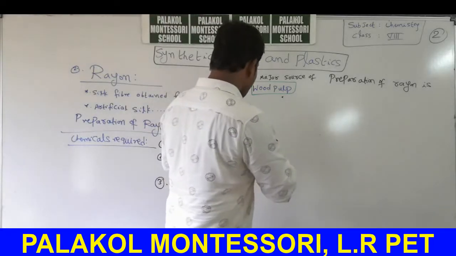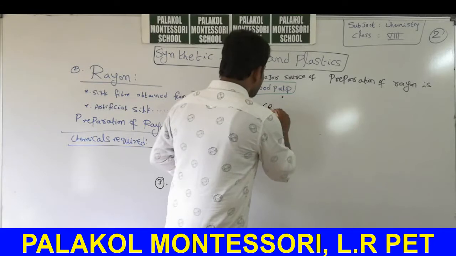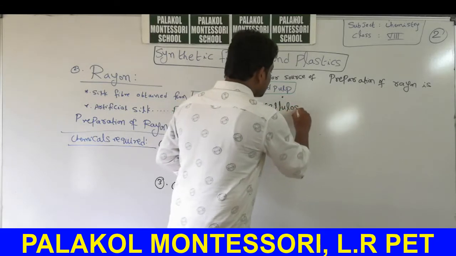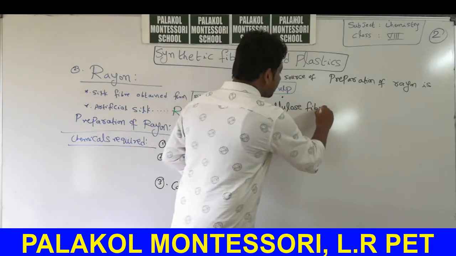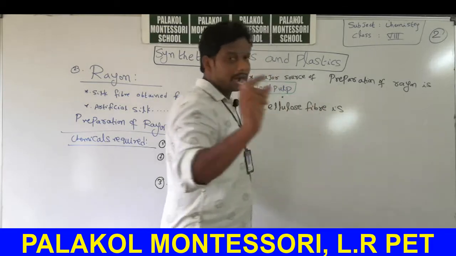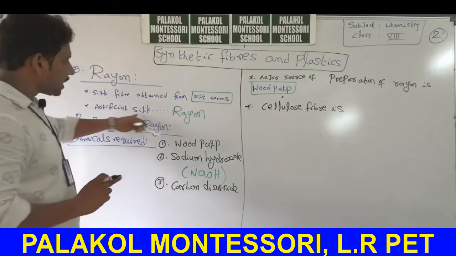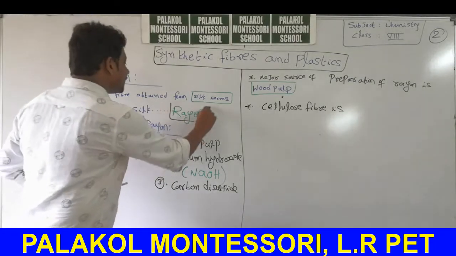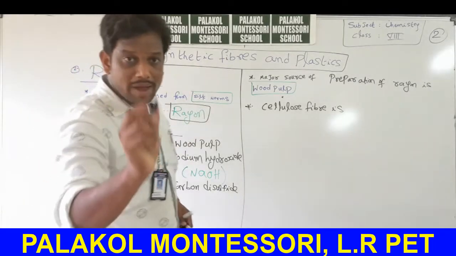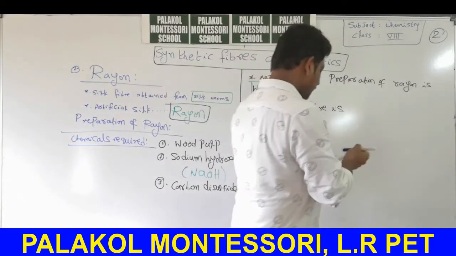Another name of cellulose fiber is very, very important bit. Another name of rayon is artificial silk. Artificial silk is called rayon. Cellulose fiber is also called rayon.